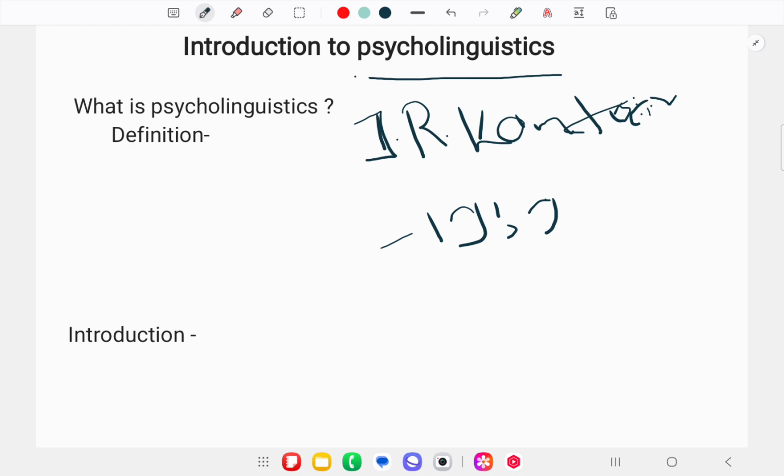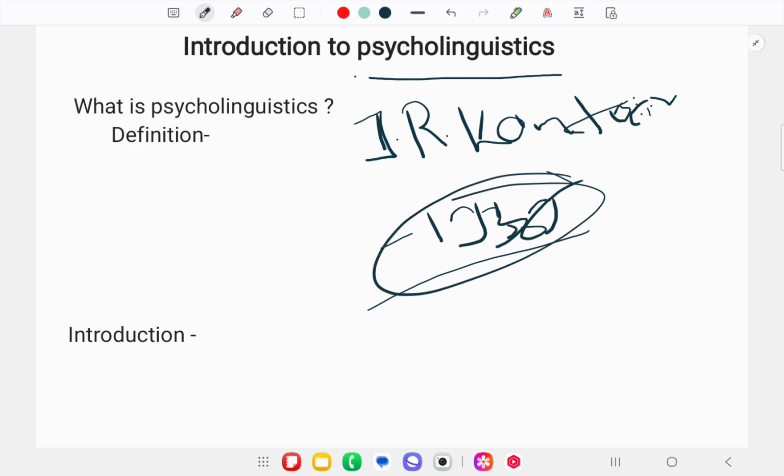Okay, who is J.R. Kantor? At first, we should know that J.R. Kantor was born on the 8th of August 1888 in Harrisburg. He was a prominent American psychologist who pioneered a naturalistic system in psychology called interbehavioral psychology, or interbehaviorism. He was the first person to use the term psycholinguistics in his book An Objective Psychology of Grammar, which was published in 1936.